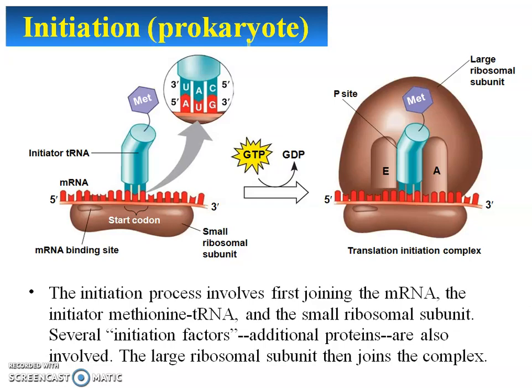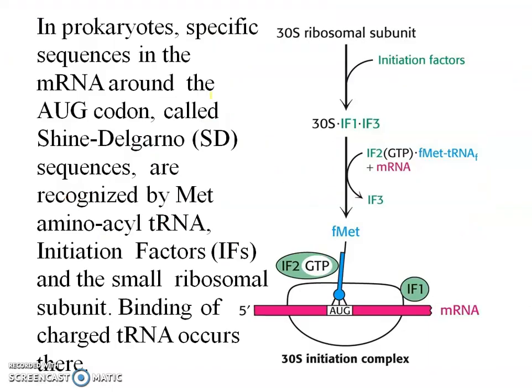What happens now? The small ribosomal unit will move along with the tRNA onto the mRNA until it finds the AUG. When it finds the AUG, it will join there, with the anticodon UAC for that. In prokaryotes, specific sequences in the mRNA around the AUG codon are recognized by the methionine amino acid tRNA, by the initiation factors, and by the small ribosomal units.